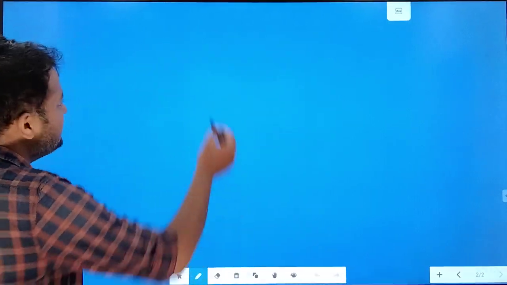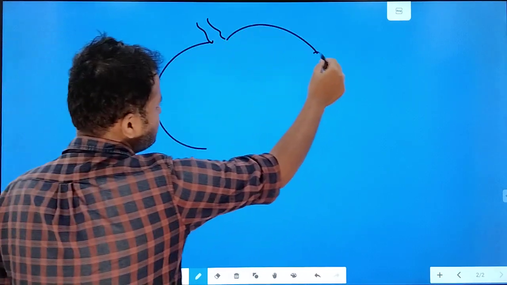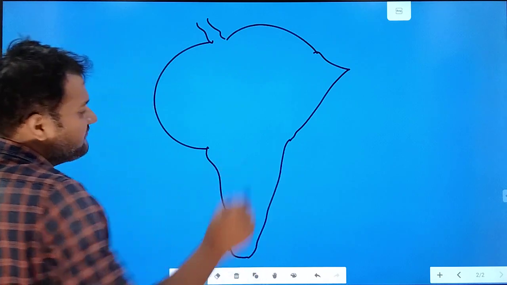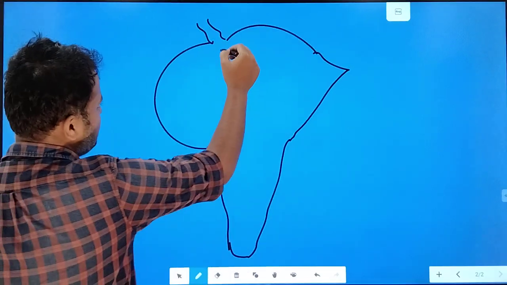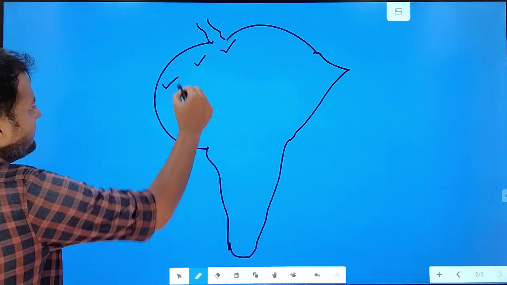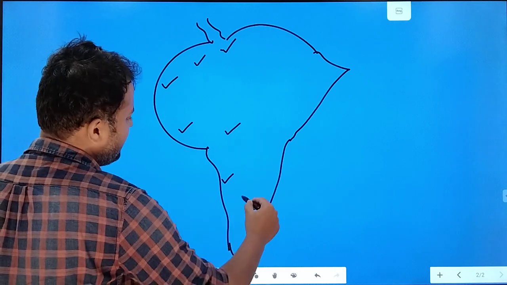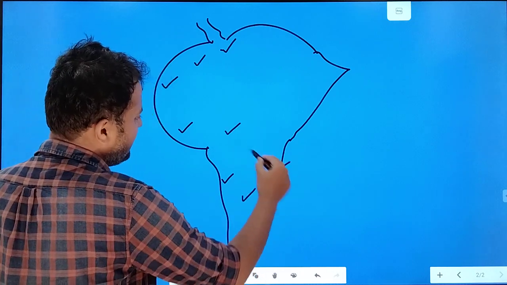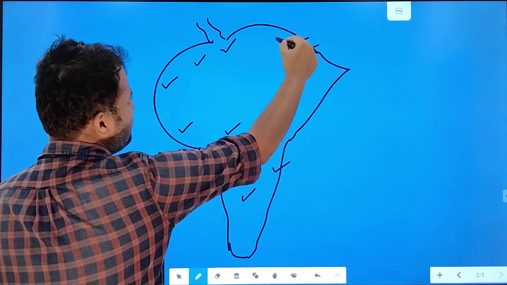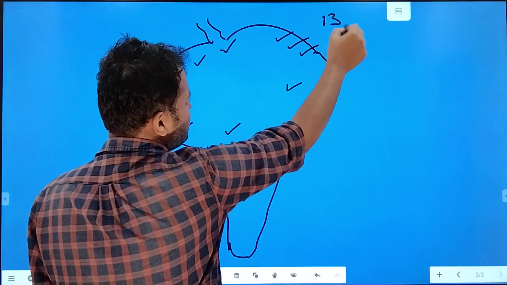Then moving towards the next, I have told you the lakes. I have told you the countries. As you can see, this is Venezuela, Colombia, Ecuador, Peru, Chile, here Bolivia, Argentina, Paraguay, Uruguay, and here comes Brazil, French Guiana, Suriname and Guyana. Total how many countries? I have told you 13 countries here.